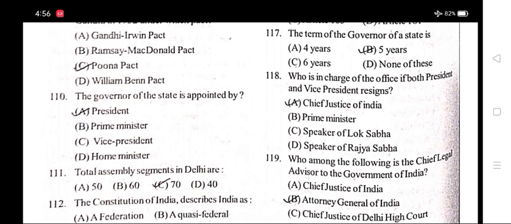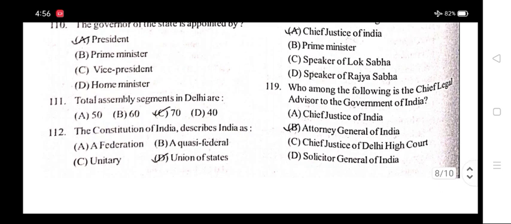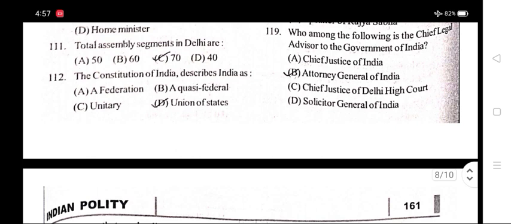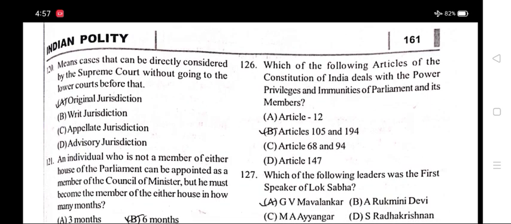117. The term of the governor of a state is option B, 5 years. 118. Who is in charge of the office if both president and vice president resign? Option A, Chief Justice of India. 119. Who among the following is the chief legal advisor to the government of India? Option B, Attorney General of India. Indian polity.